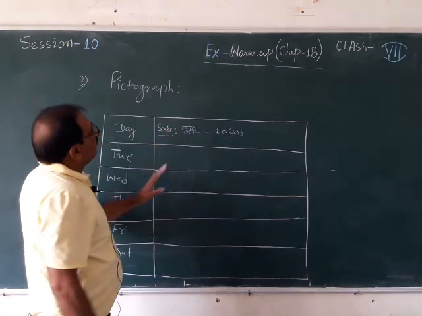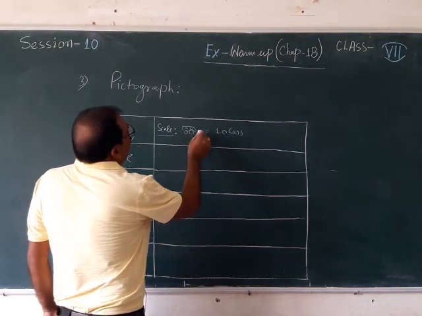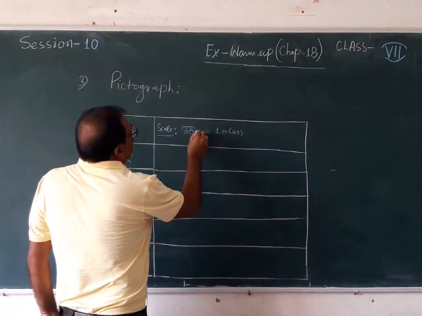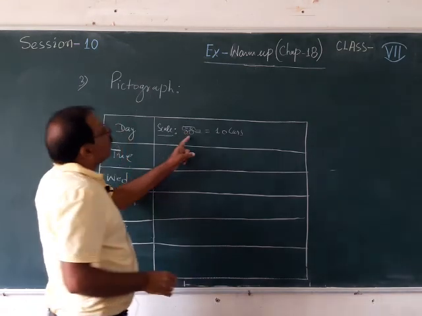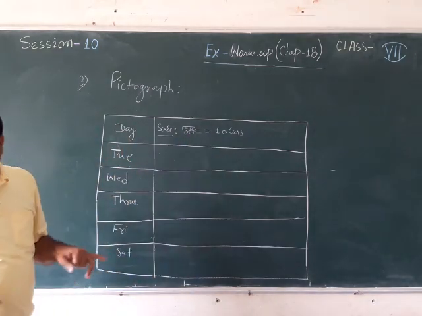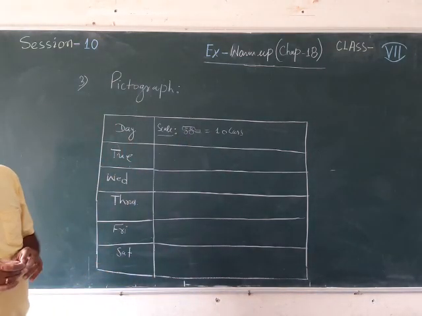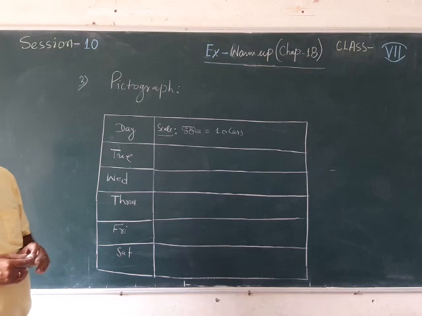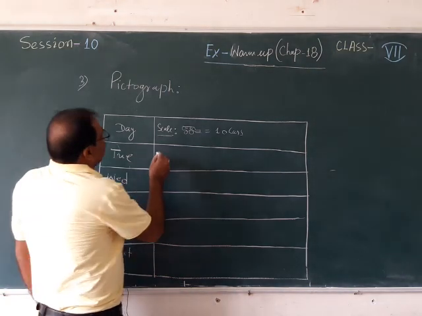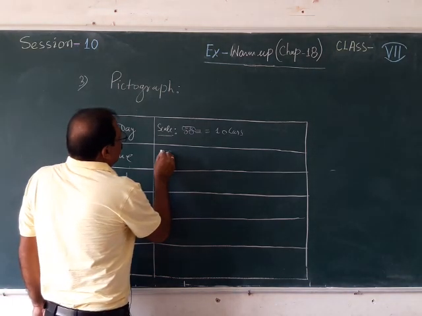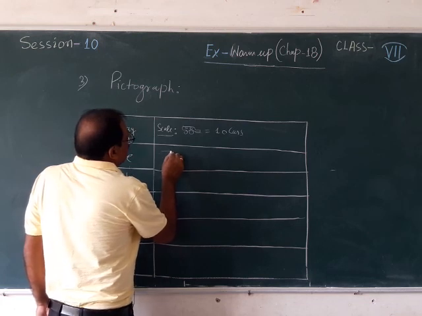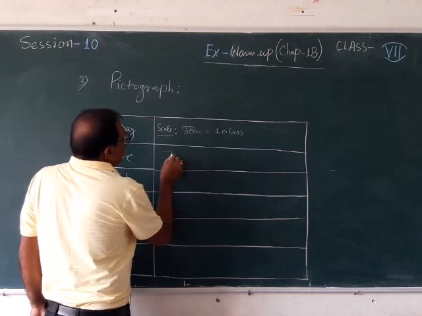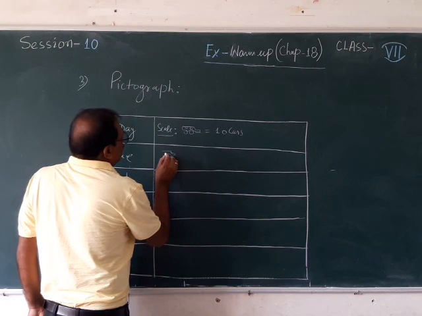So the scale is settled. If I am drawing this type of car, that means this is showing 10 cars. So on Tuesday there are 100. That means 10 cars you need to draw. How many? 10 cars you need to draw like that. So you have to draw 10 cars.